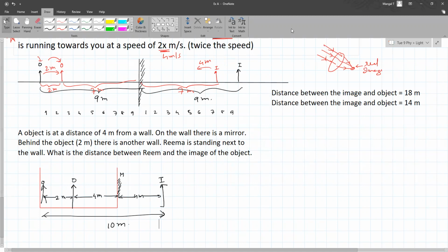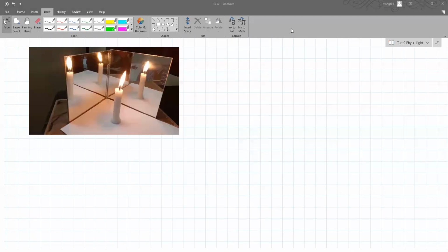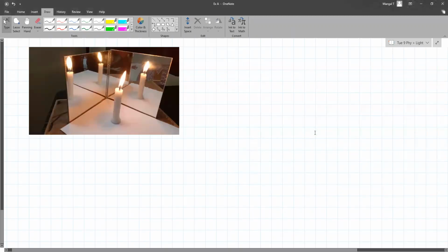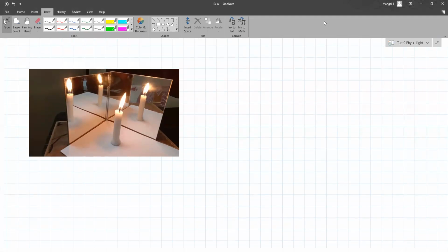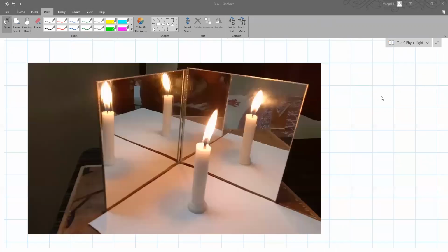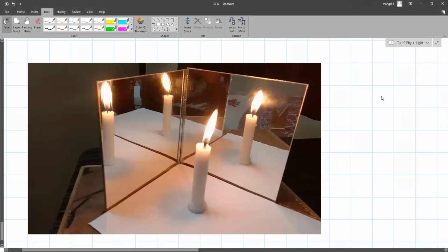Now, I will show you something interesting. We'll try and finish at least one diagram today with respect to that. This is a candle, and there are 2 mirrors. We were shown this video in school. How many images do you see over here? 3 images.